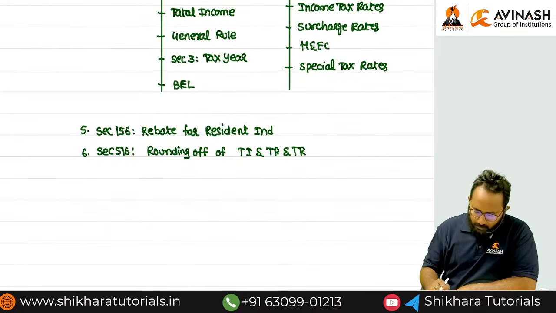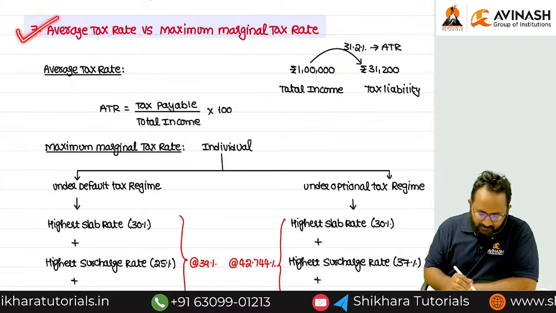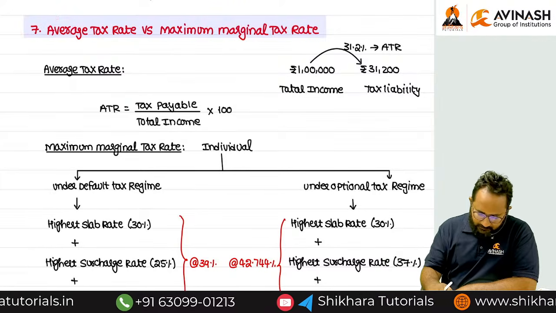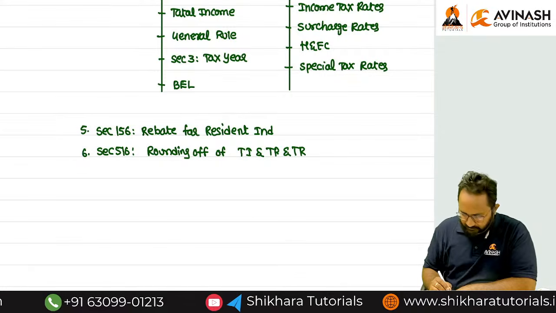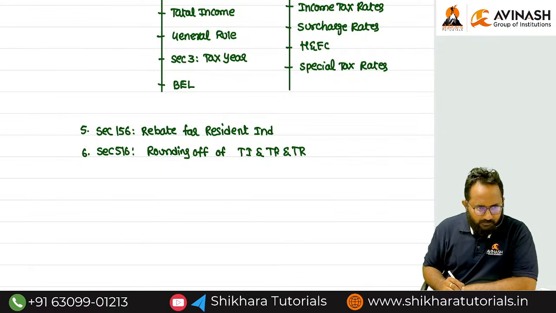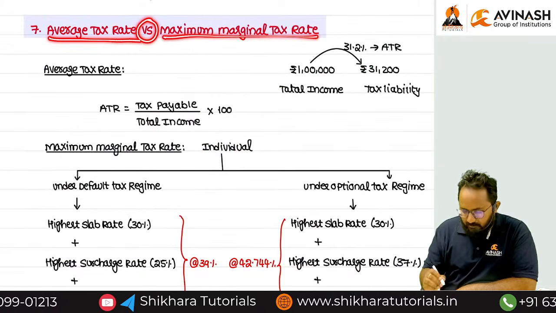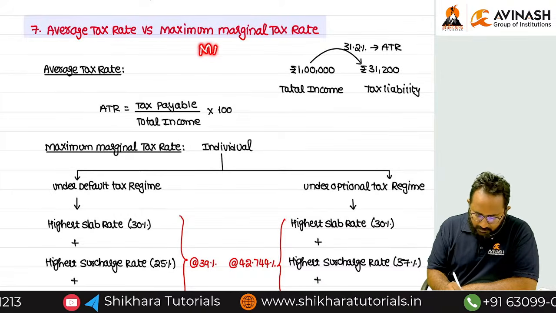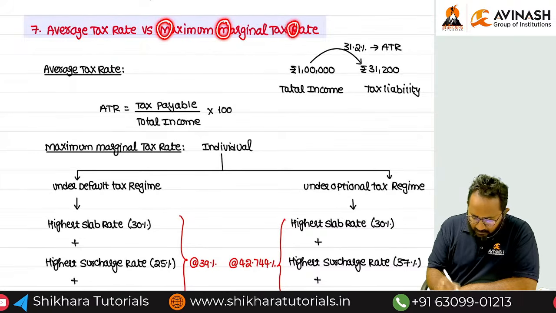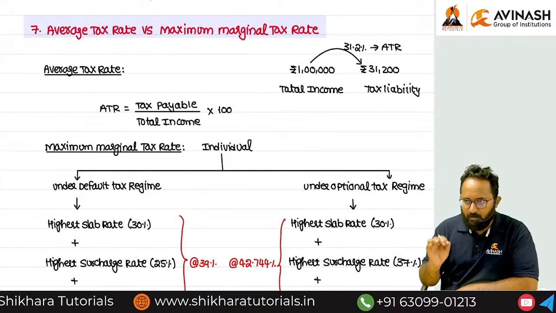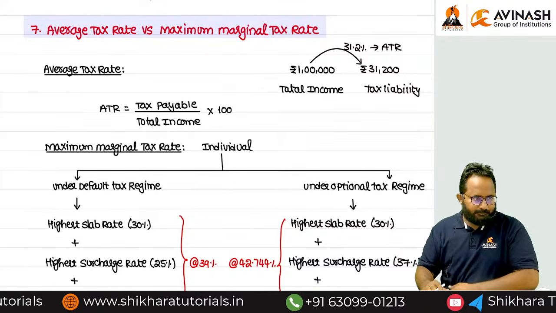Now we have to start the next concept in the basic concept chapter. What is that? The seventh one: average tax rate versus maximum marginal tax rate. Six concepts are already done. Now we start with the seventh one. Give the heading in your notes: Average tax rate versus maximum marginal tax rate. In shortcut, we can call this MMR, maximum marginal tax rate. Understood? Okay.